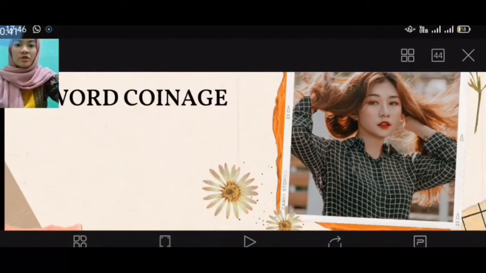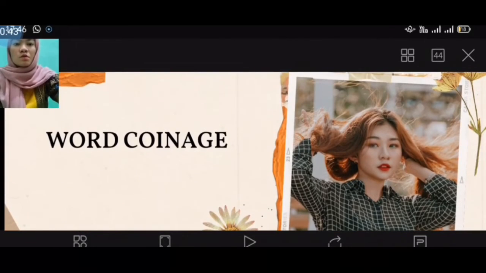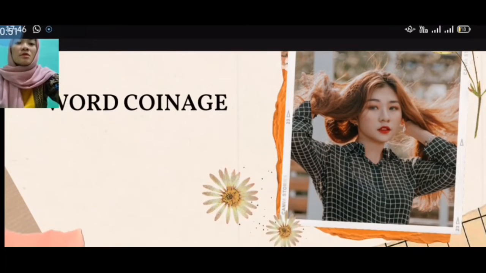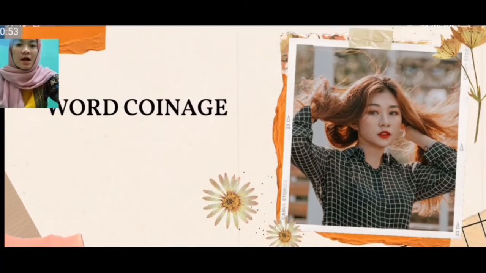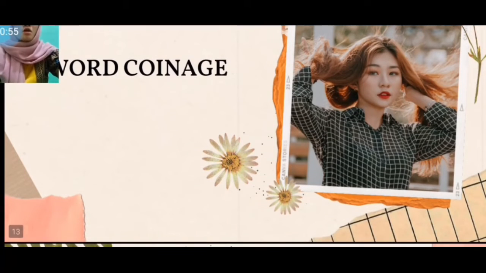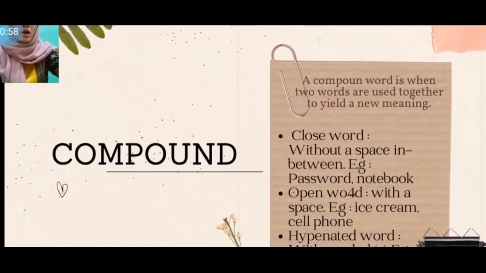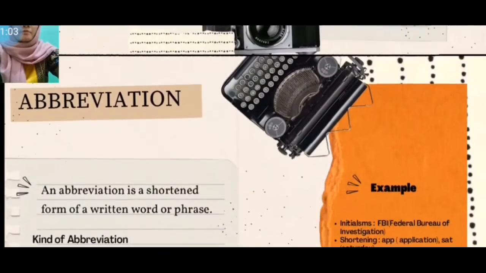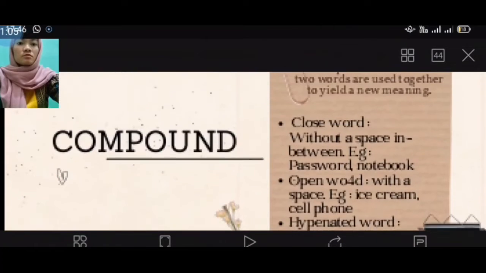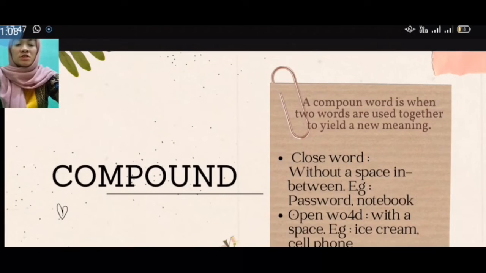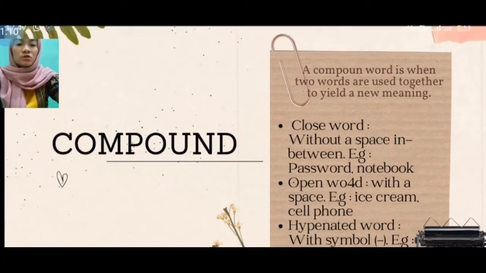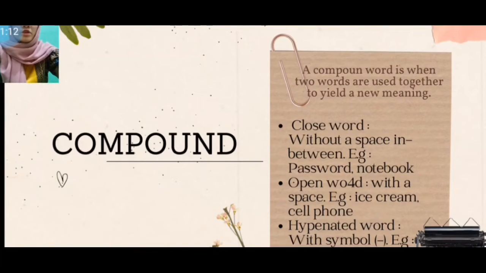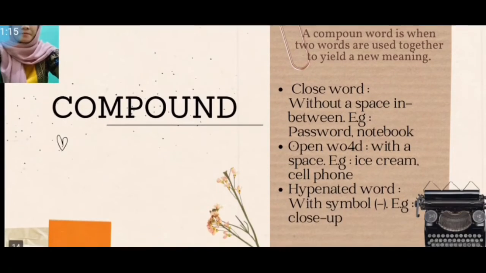I want to explain about word coinage and grammatical and inflectional morphemes. There are four kinds of word coinage: compound, acronym, back formation, and abbreviation. The first is compound. Compound is when two words are used together to yield a new meaning.